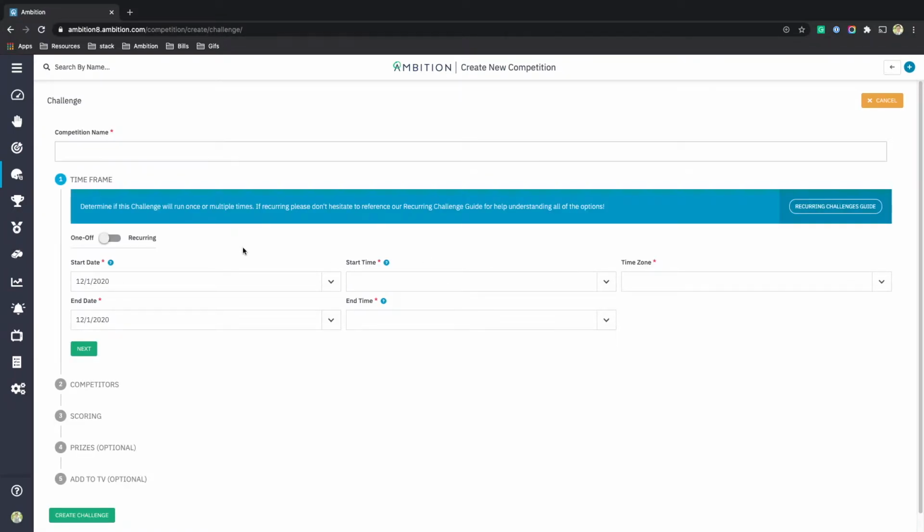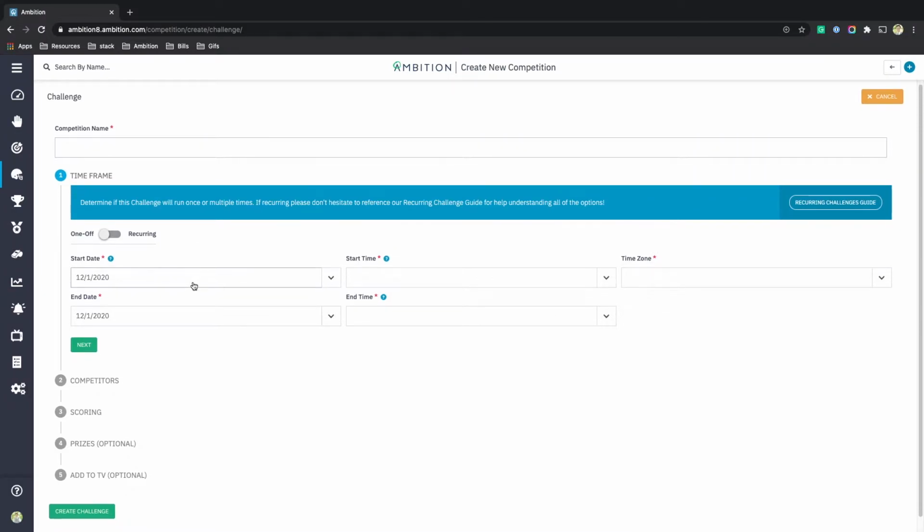When building a challenge competition, the first thing you'll need to do is give the competition a name. After that, you'll see that there are 5 main settings categories. 3 of them, time frame, competitors, and scoring, are really important. The other 2, prizes and add to TV, are both optional, so we're not going to spend much time there.